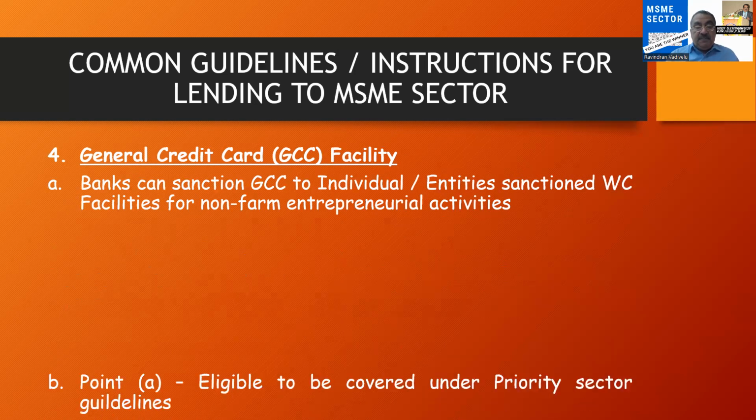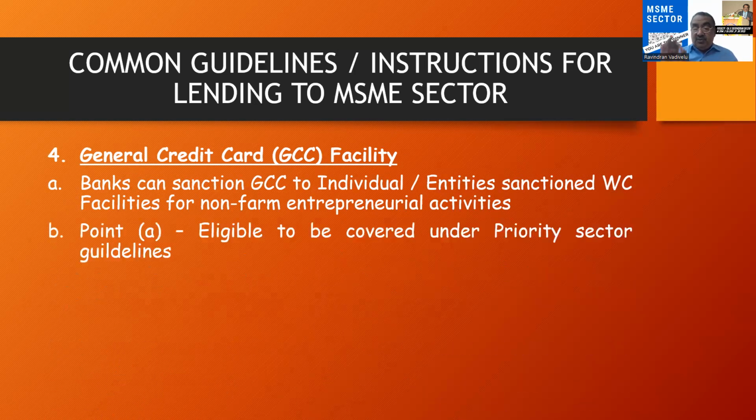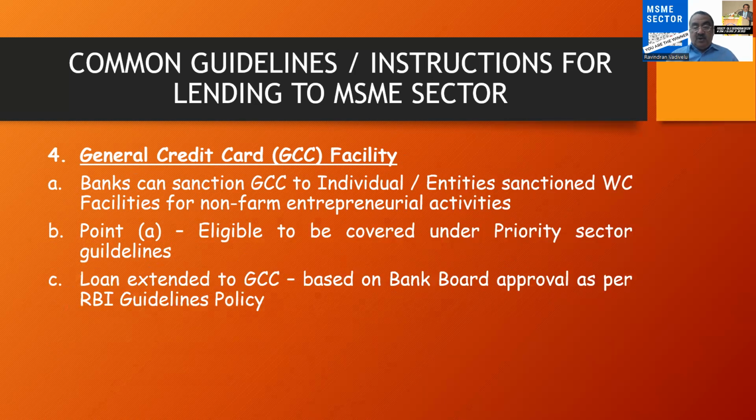Next one is point A, eligible to be covered under priority sector guidelines. In case they receive a general credit card, those MSME units are eligible to avail the benefits only if they have been classified, or only when they are covered under the priority sector guidelines. And loans extended to GCC are based on the same thing.